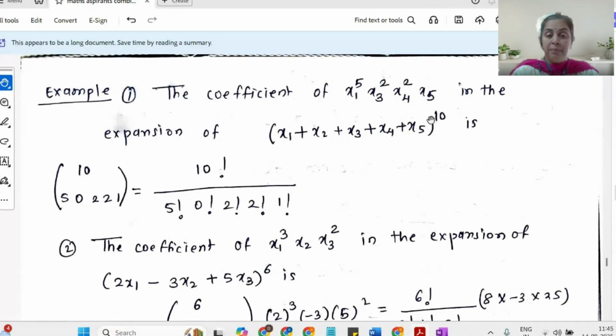And by the multinomial theorem, the coefficient of this is the multinomial coefficient, which is n choose n1, n2, n3, n4, and n5. What is n1?